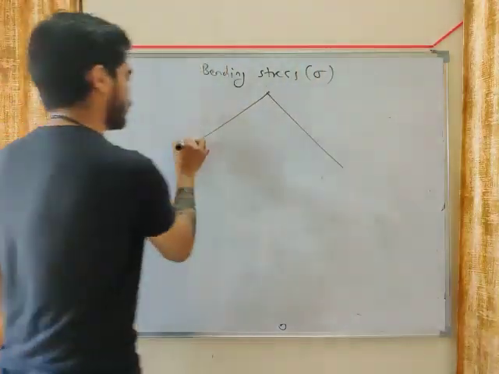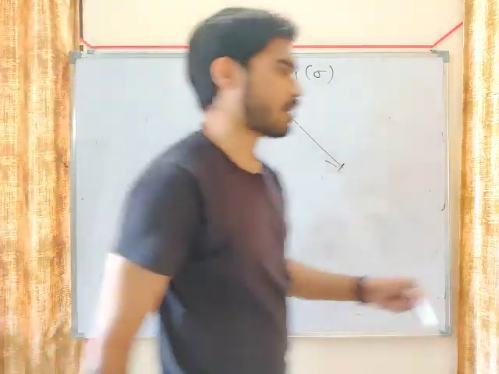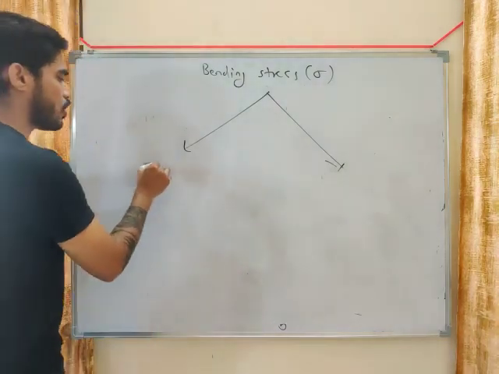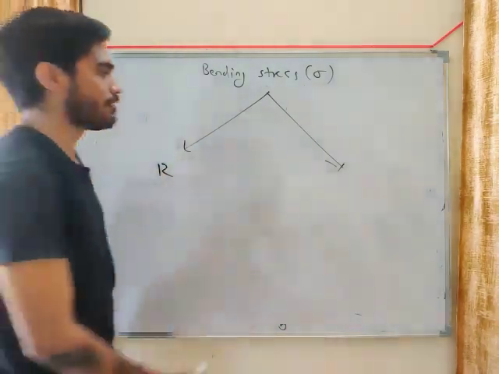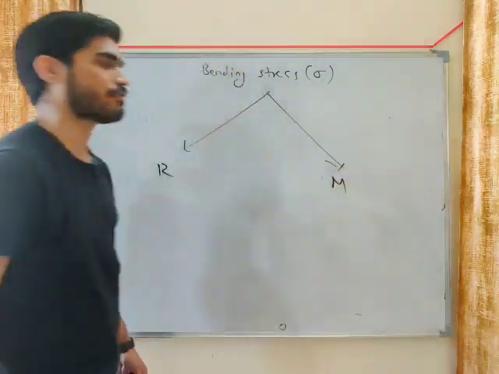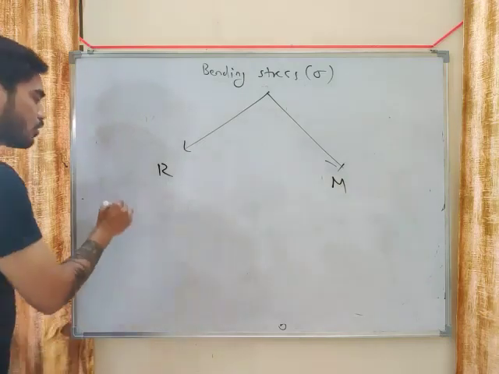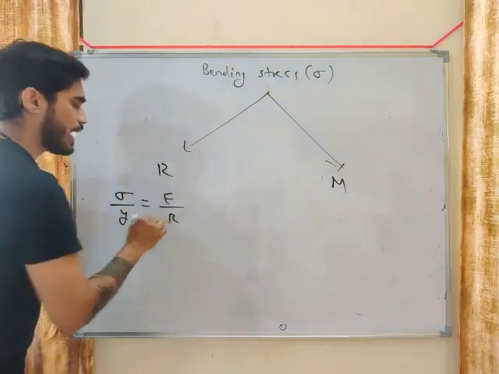There will be two types of question based on calculation of sigma. One will be where you will have the value of R, and in one question you will have the value of M. So if R, the radius of curvature, is given, what will be your equation? Sigma by y equals E by R.